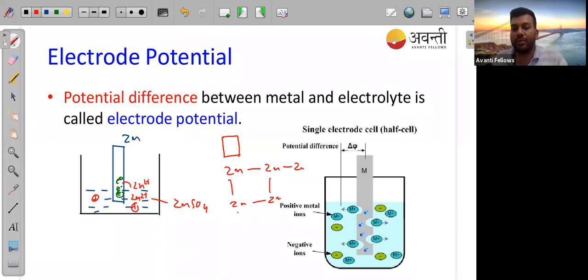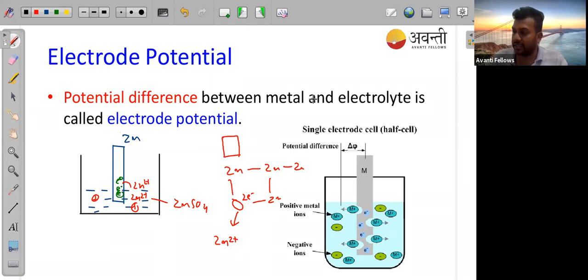Okay, so if you remove zinc from this, now guys think, from here I am removing Zn2+ instead of zinc. That means two electrons are remaining after removing the zinc here. So when two electrons are remaining here, it will become negatively charged. Now it contains electrons, and the electrolyte contains Zn2+, and the interaction happening between the electron and the Zn2+ is your potential difference. And this potential difference between metal and electrolyte is called your electrode potential.